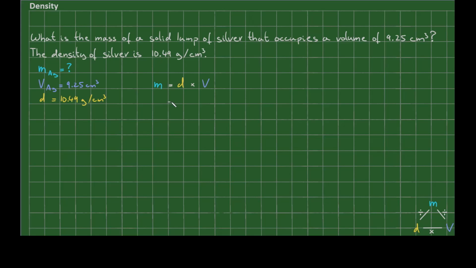And now I can substitute. 10.49 grams per cubic centimeter multiplied by 9.25 cubic centimeters will give me 97.0 grams of silver when rounded to 3 significant figures.